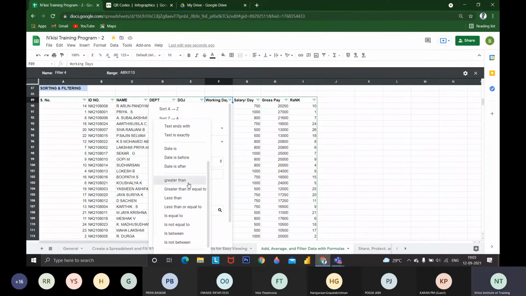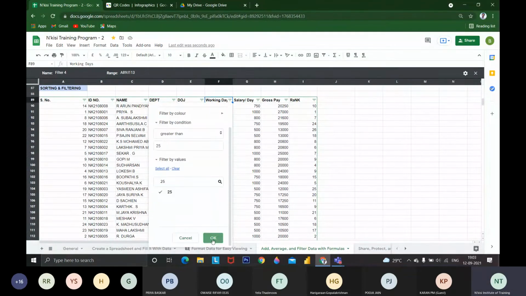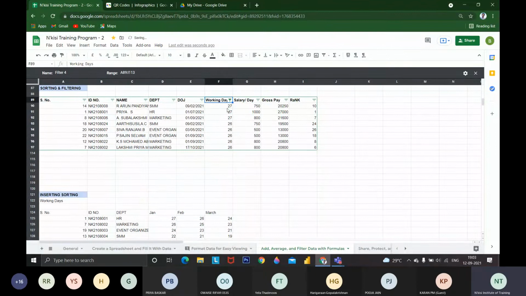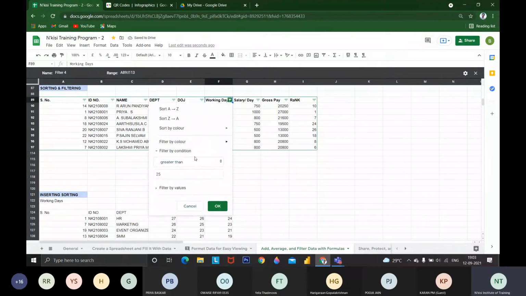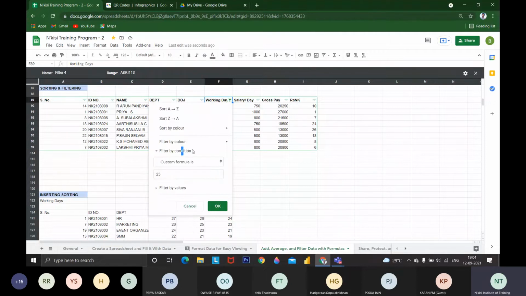If I want greater than 27 or 25, we can give greater than and it will filter. If I apply it, it will give all the values above 25. So these are the functions available in filter options. You can use filter conditions, and you can use a custom formula. Whatever formula you wish to give, you can write it.